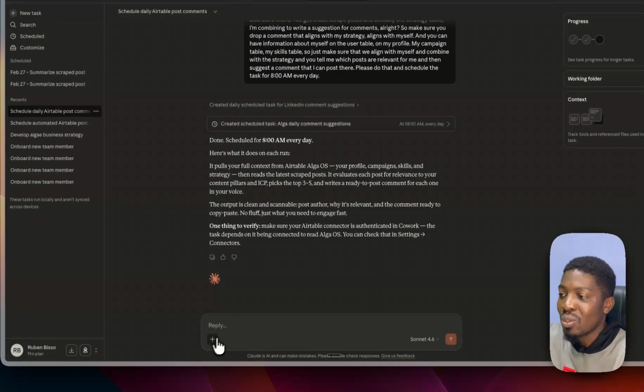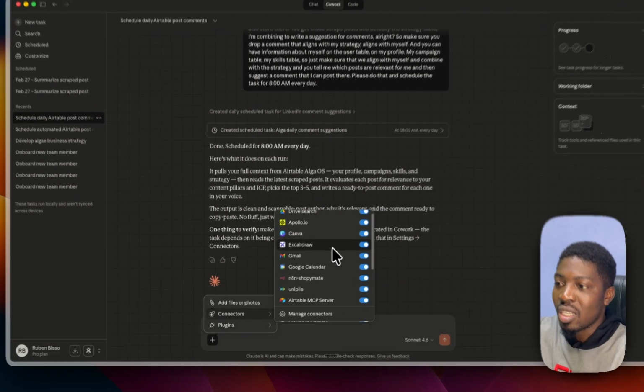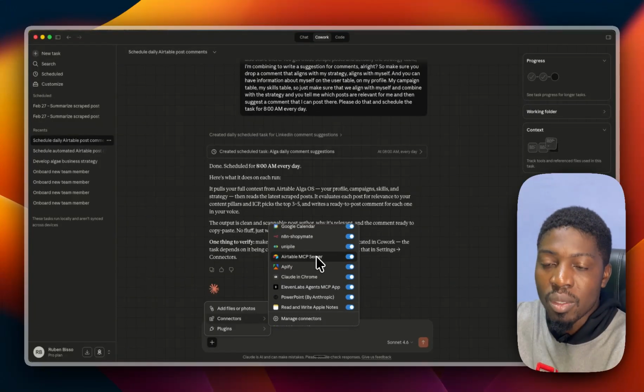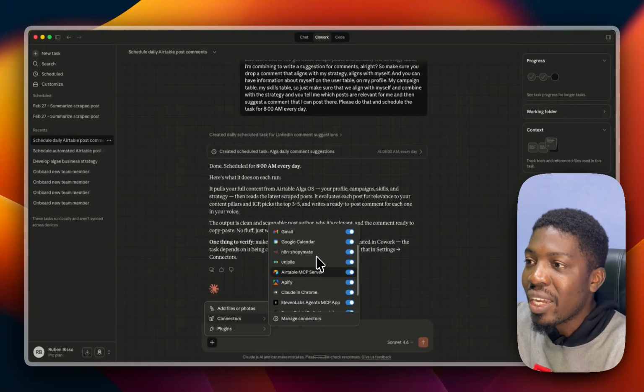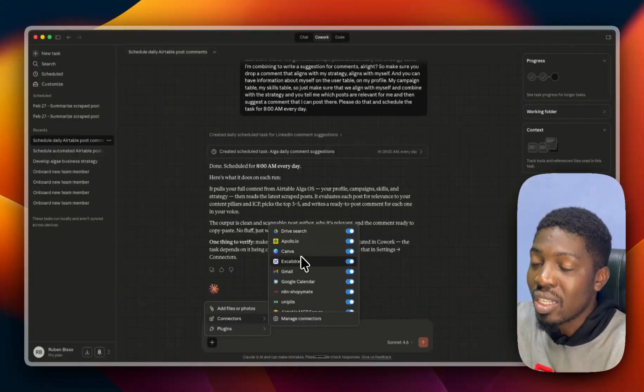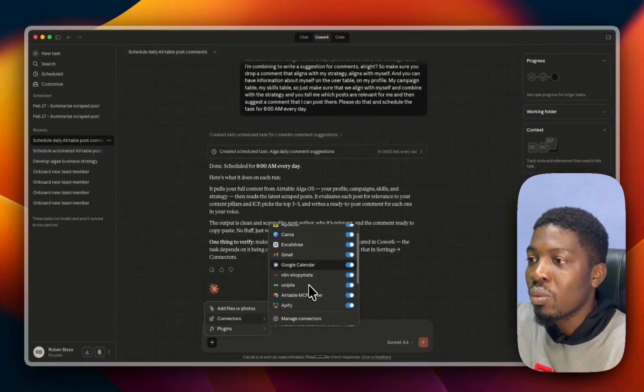If you don't know what a connector is, the connector is just access to an external platform. Just like in this case, I have access to my Airtable. You have the Airtable MCP server there. I connected my Claude Cowork to Airtable. I have all these external platforms that I have access to using connectors. I have the Excalidraw platform that I actually use for my presentations. I have Canva, I have Apollo, I have Google Calendar, I have even n8n.